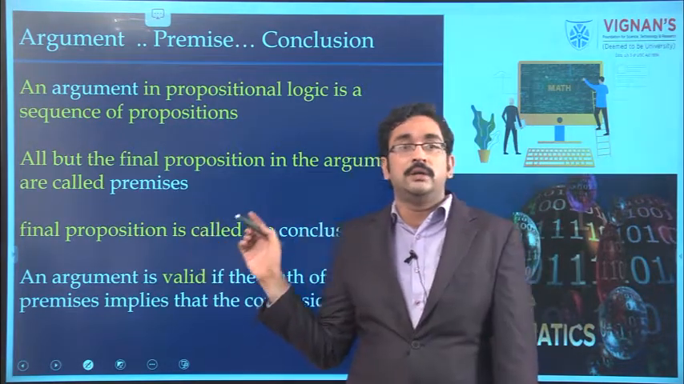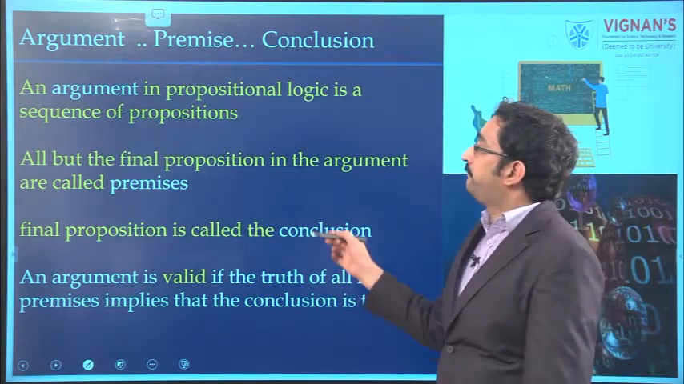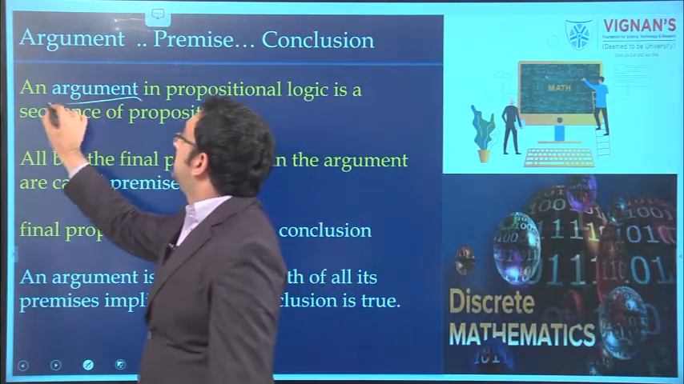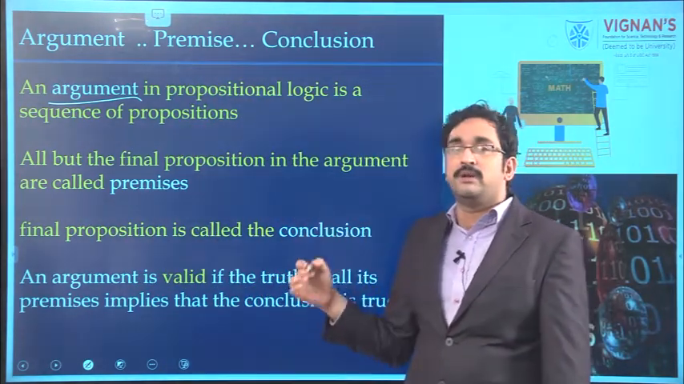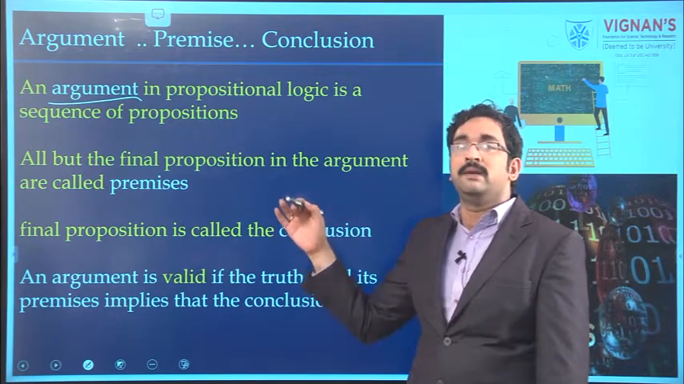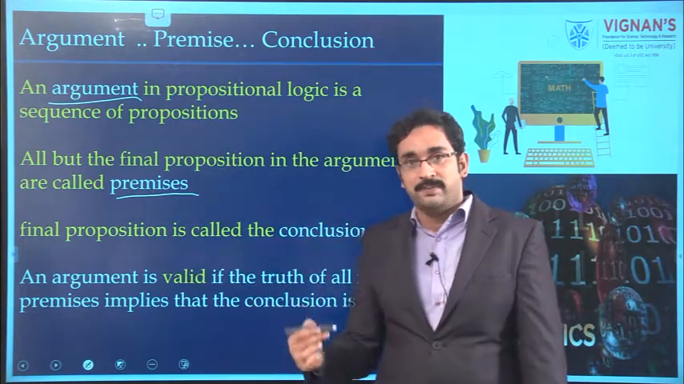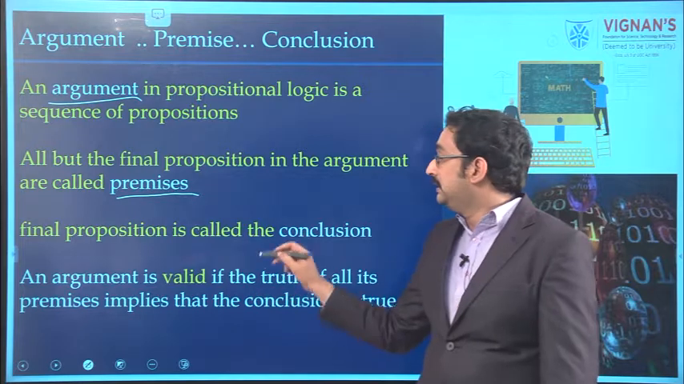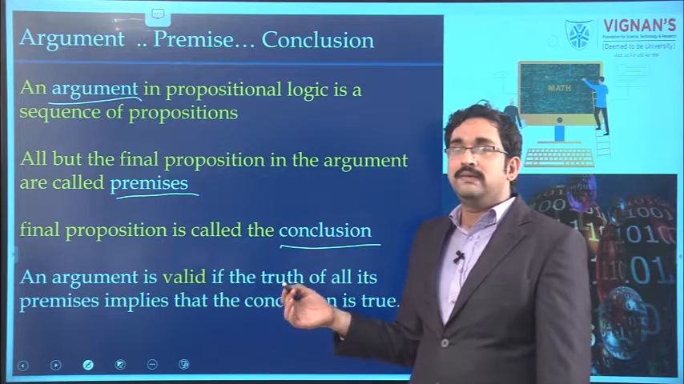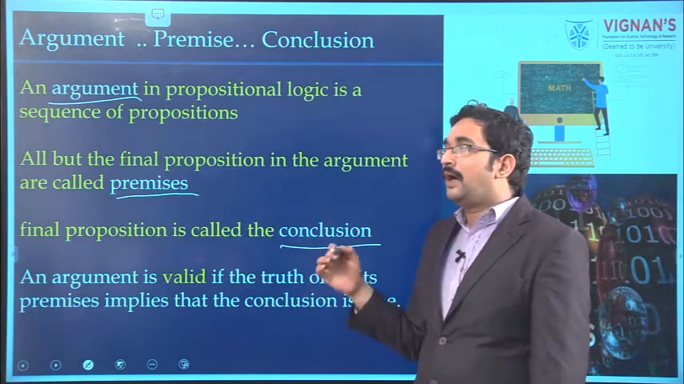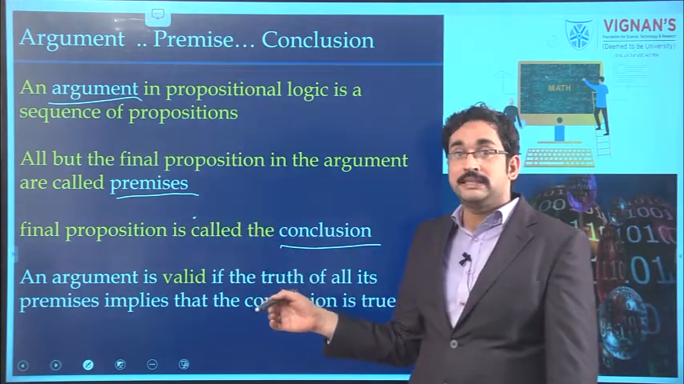Next we will discuss what an argument is, what a premise is, and when we can say that an argument is valid. An argument is nothing but a sequence of propositions. In a sequence of propositions, except the last one, all the remaining propositions are called premises. The final proposition is called the conclusion. So we can define an argument as a sequence of propositions in which all propositions except the final are called premises, and the final one is called the conclusion.